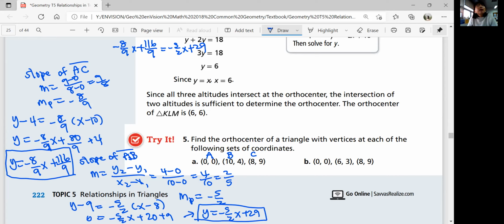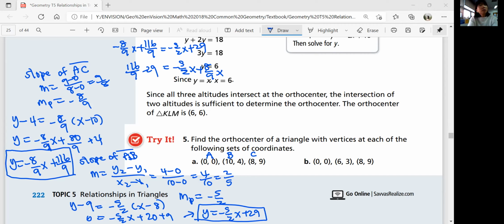So why don't we add 8 over 9 over here? So negative 5 over 2x plus 8 over 9x. And then I'm going to subtract 29 from here. So 116 minus 29. What's 29 in terms of 9? 261.